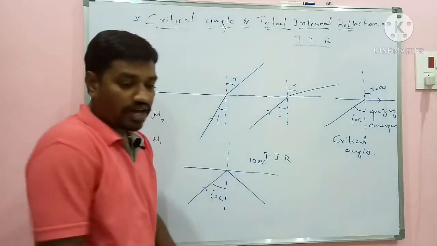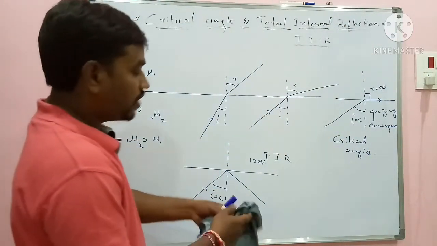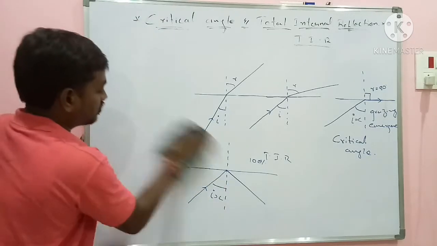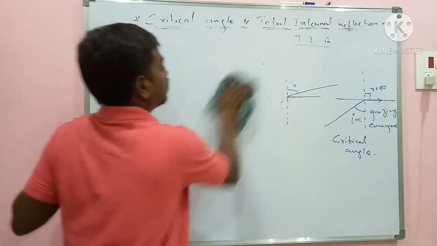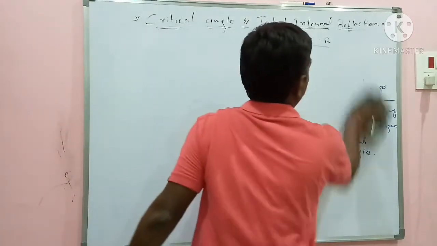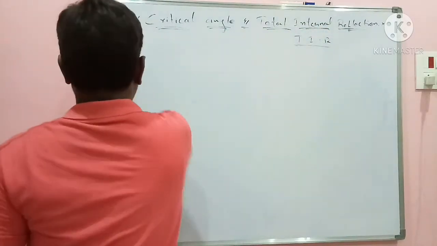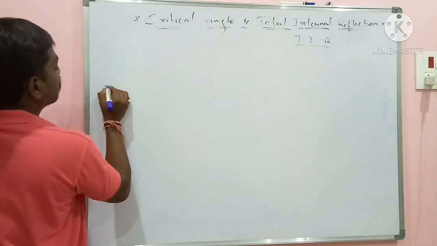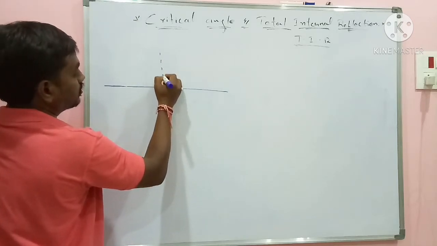And now let me give you the formula for this critical angle and on what factors the critical angle depends. Let me derive it. Same interface, I have a normal here.